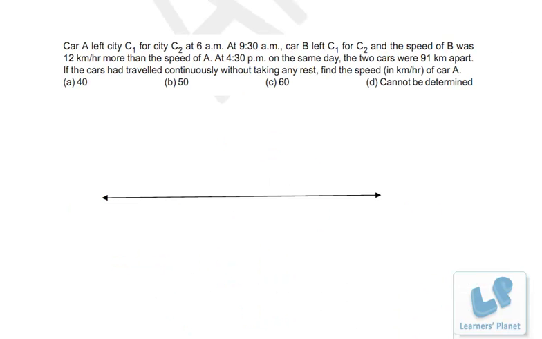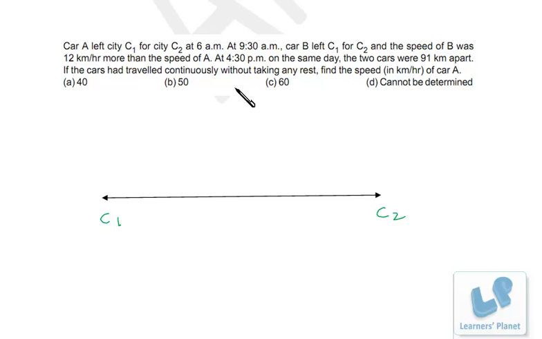Now here we are having a problem based on time, speed and distance. Precisely this problem is based on relative speed or gaining speed, I can say. Car A left city C1 for city C2 at 6 a.m. At 9:30 a.m., car B left C1 for C2 and the speed of B was 12 km per hour more than the speed of A. At 4:30 p.m. on the same day, the two cars were 91 km apart. If the cars had traveled continuously without taking any rest, find the speed of car A.